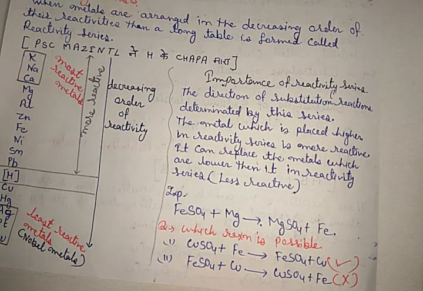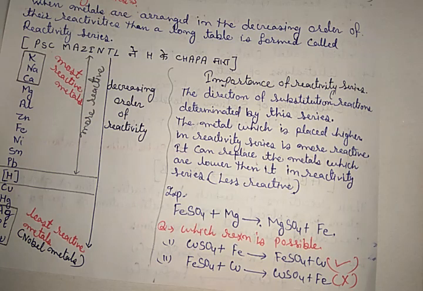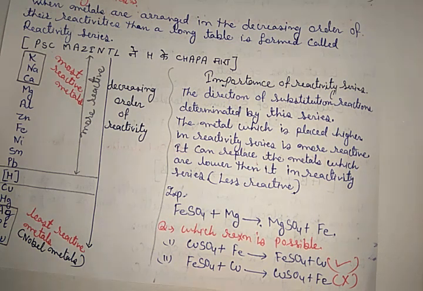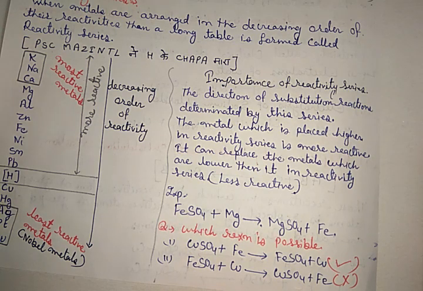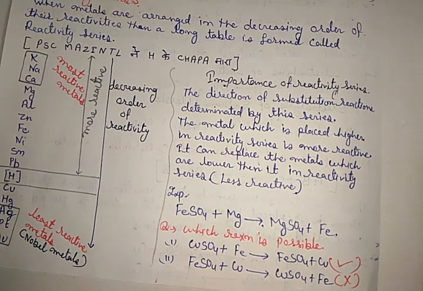The direction of the substitution reaction, that means which element can substitute the other, is determined by this reactivity series. The metal which is placed higher in the reactivity series is more reactive than the metal which is placed below it.